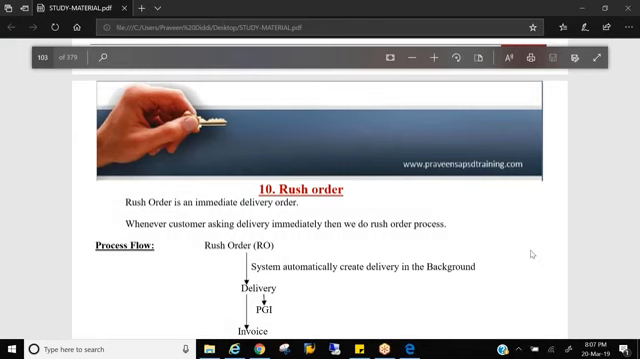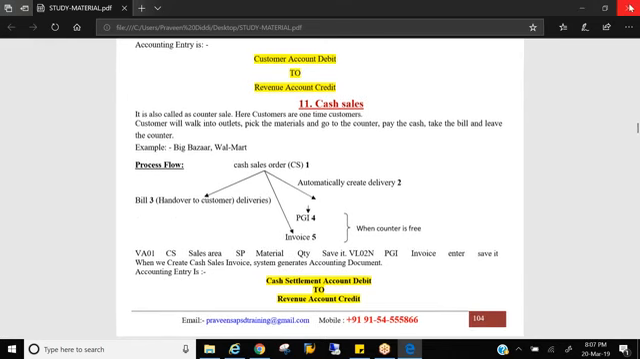It's also a counter sale. That means whatever we see in Big Bazaar or when you go to Walmart. We pick a shopping cart, take all the materials we need, go to the counter, get it billed, pay the cash and leave the store, right? So there is no delivery from the company in cash sales. The customer himself will pick the material and leave the store, right?